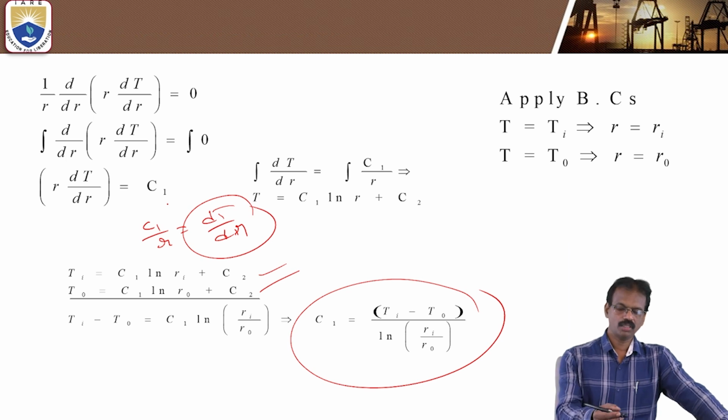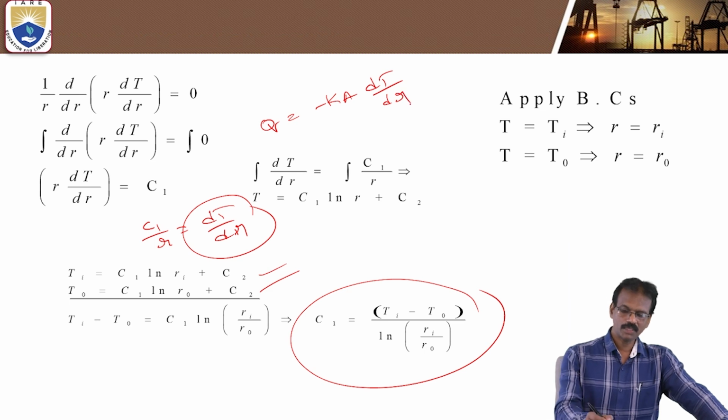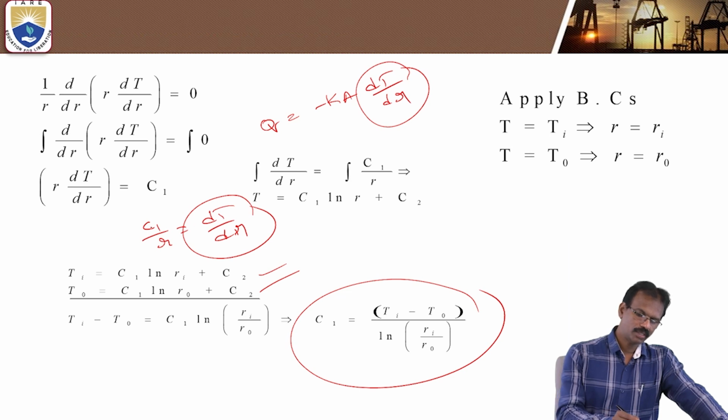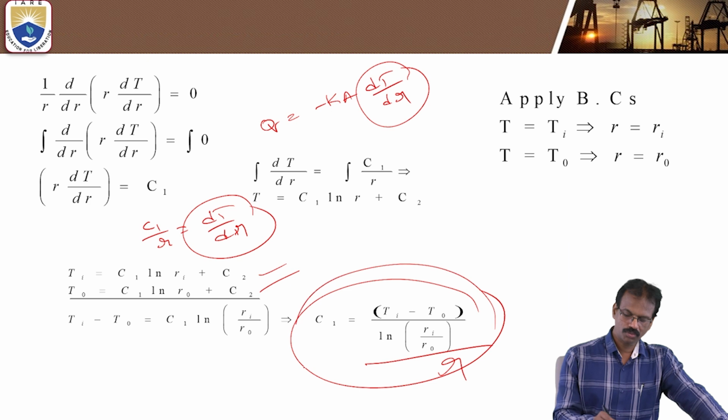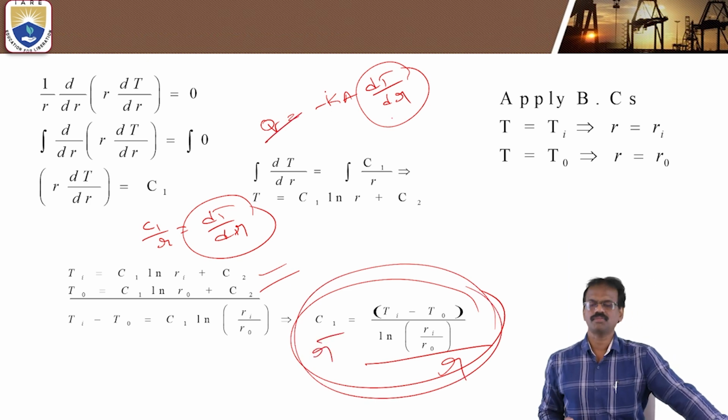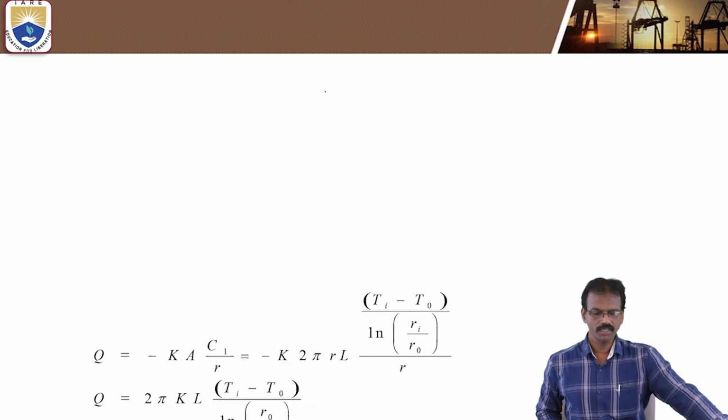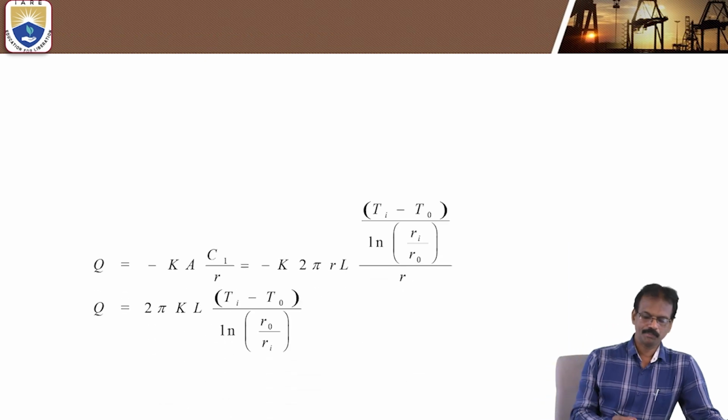You know Fourier's law: according to Fourier's law, Q is equal to minus K into dT by dR, with respect to R. In this place you can substitute this value. It means dT by dR is equal to C1 by R, and C1 is nothing but this one. If you substitute this one here, then we will get the rate of heat transfer. If you solve this one, then Q is equal to like this one.